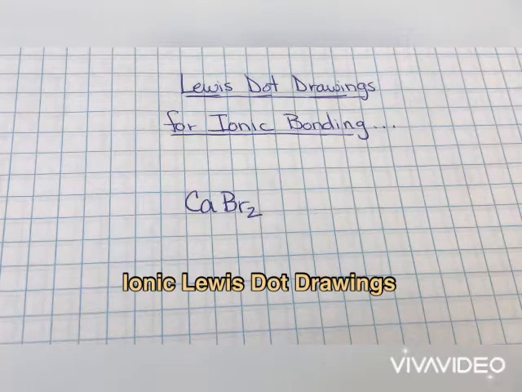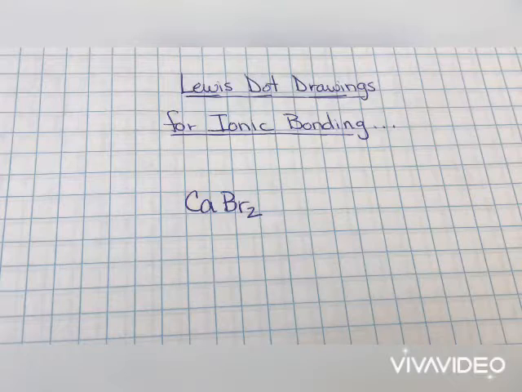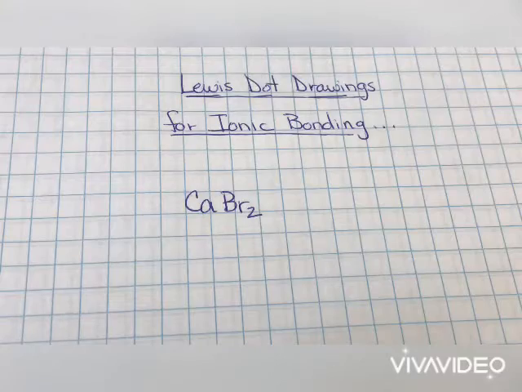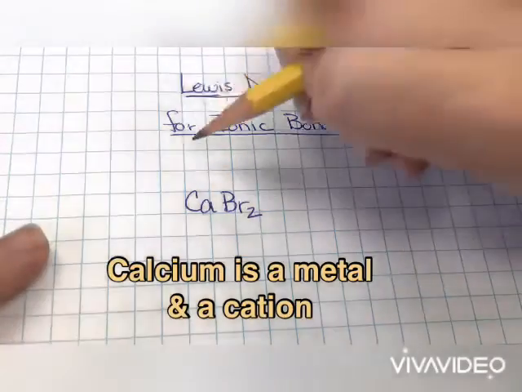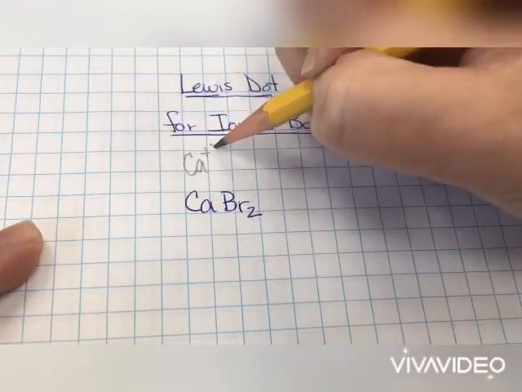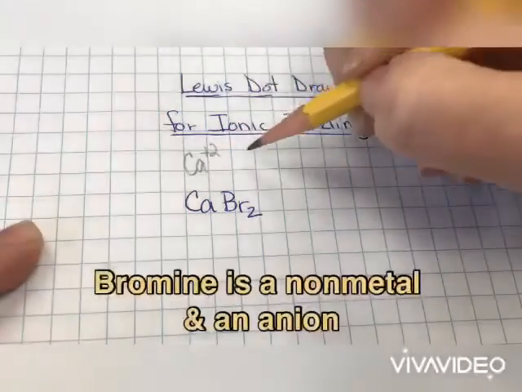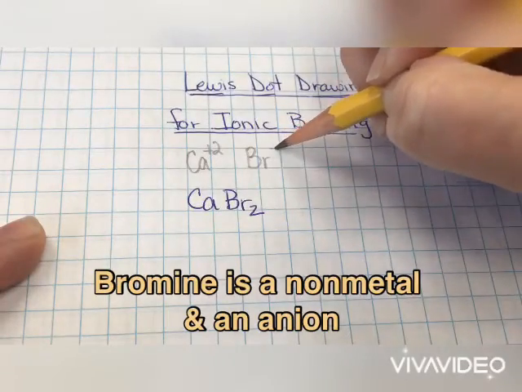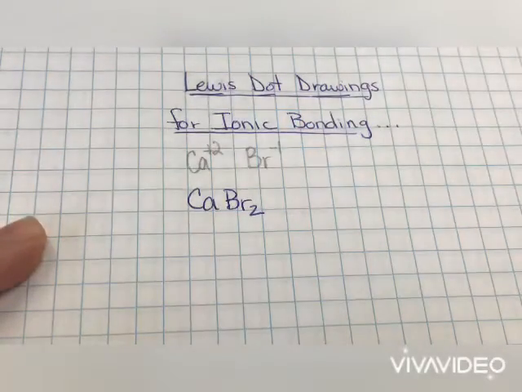This video is for looking at how to do the Lewis dot drawings for ionic bonding. We've seen how to use the crisscross to get our calcium bromide. Now we want to be able to draw this. Calcium, being first, came from a positive charge. And if you remember on your periodic table, it's a +2. Bromine, being second, came from a negative charge. From the periodic table, it's -1.